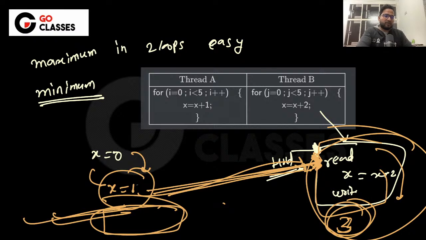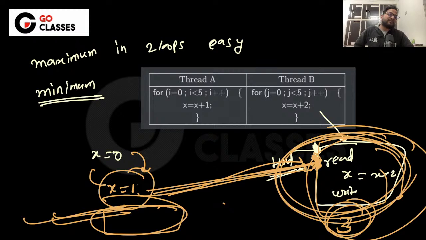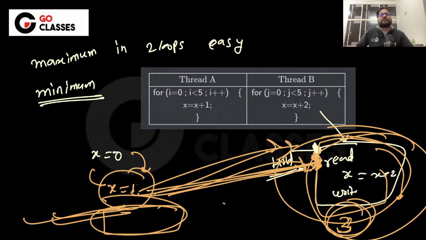Yes, it was a hard question, but you should know the way to solve these kinds of questions. You just keep one of this, keep one of this, and then you waste all of it, keep the last one. And for the last one, the benefit of keeping it is only when you are making use of x = 1. For the last one, make use of x = 1.